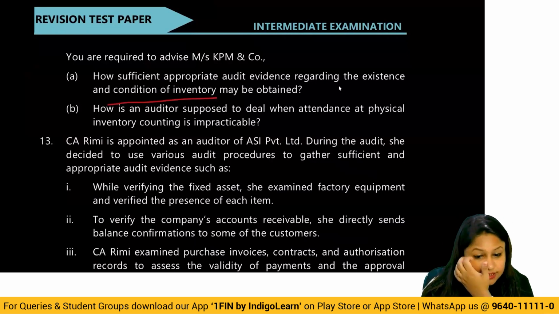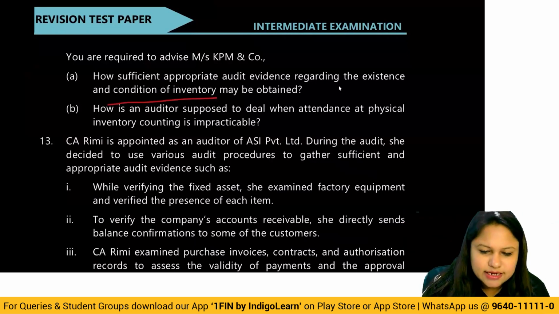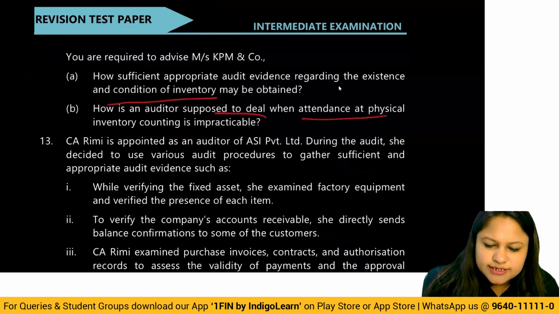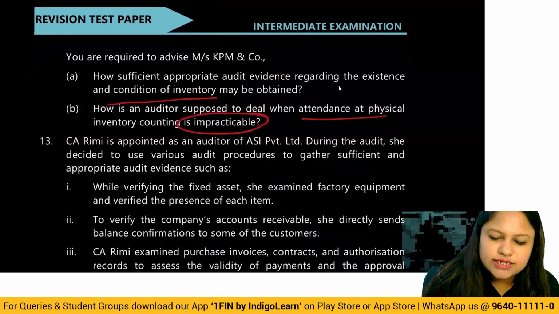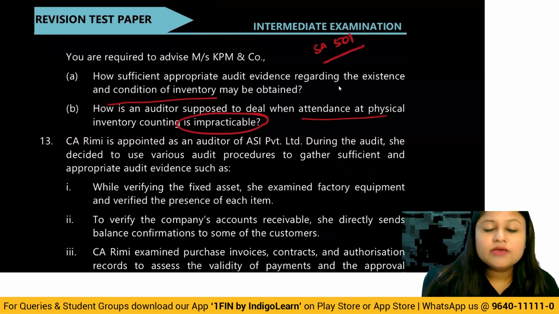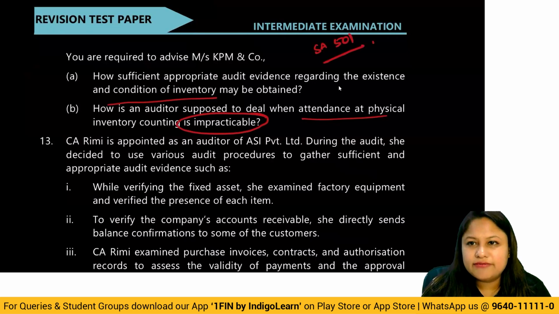And second is with regard to the case scenario that they have given there. The auditor is supposed to deal with the attendance when it is impracticable. So here reference to SA 501 is compulsory. When you talk about audit evidence, specific consideration for selected items discusses three things, okay, three components. One is the existence and the condition of inventory, completeness of claims and litigation, and presentation and disclosure of segment information. So there are three things.